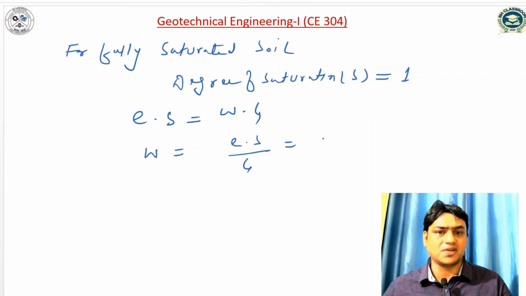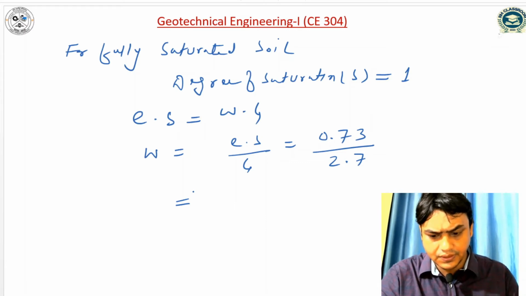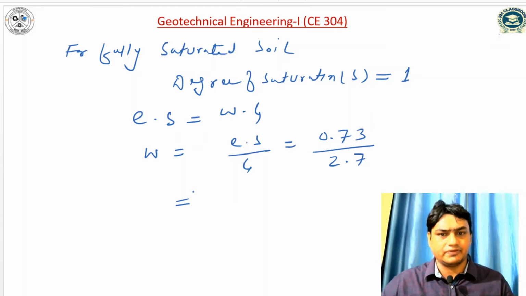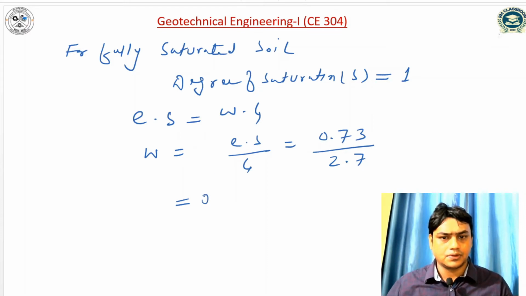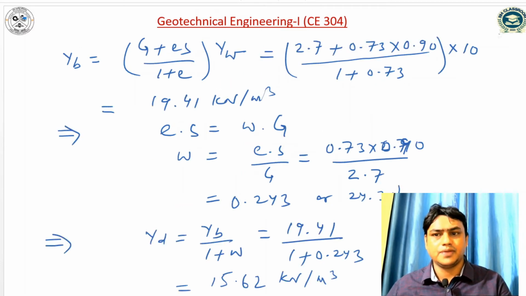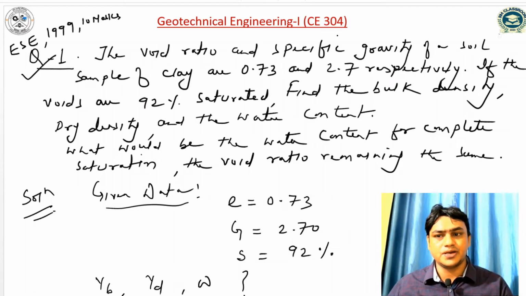So for the same void ratio, void ratio is 0.73 divided by 2.7. So the water content will be 0.73 divided by 2.7. So it is coming 0.27 or 27%. So this is the question we have solved. In the first part, we have to compute the bulk density, dry density and water content, and in the second part we have to compute the water content for complete saturation. The void ratio remains the same.